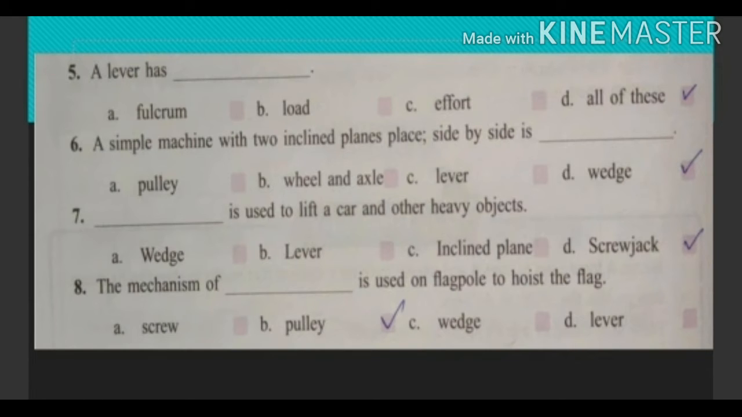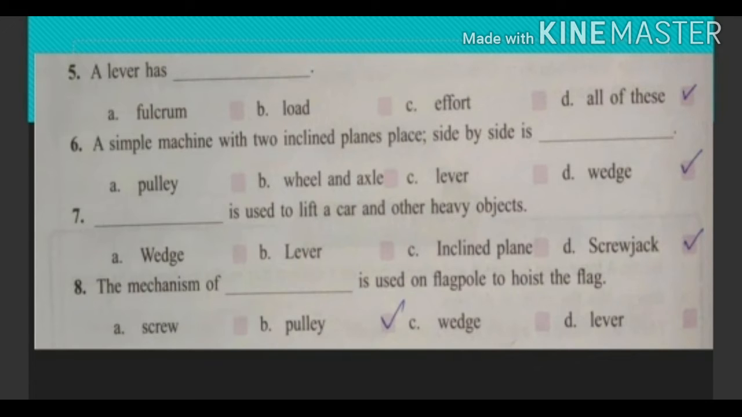Question 6. A simple machine with two inclined planes placed side by side is dash. Options are pulley, wheel and axle, lever, wedge. Its answer is wedge. Question 7. Dash is used to lift a car and other heavy objects. Options are wedge, lever, inclined plane, screw jack. Children, its answer is screw jack.